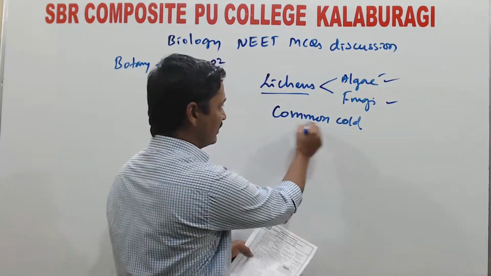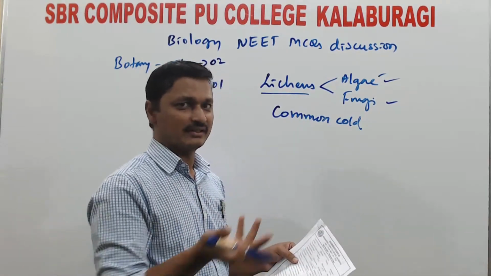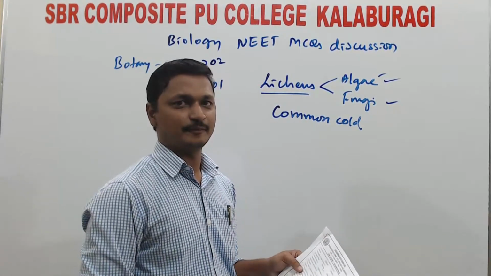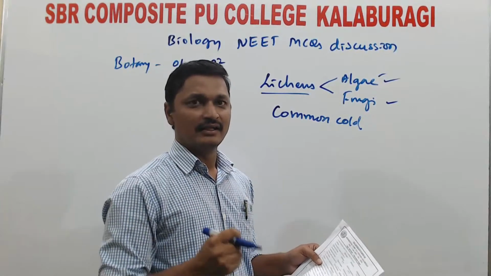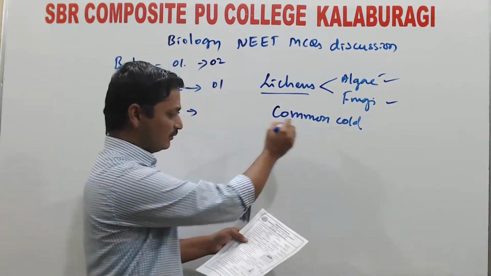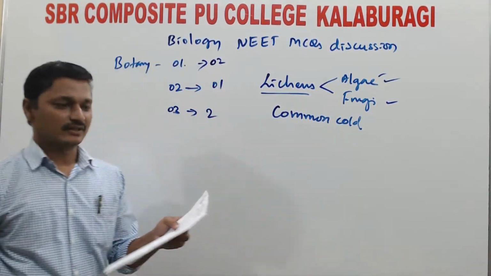So common cold is also a disease of the virus. You learned some bacterial diseases in the previous kingdom Monera discussion. Typhoid is a bacterial disease, then tetanus, then syphilis. All are bacterial diseases. But common cold is a viral disease. The second option is correct for the third question.